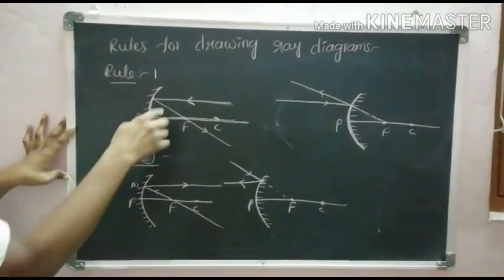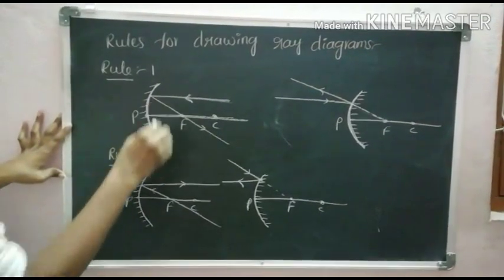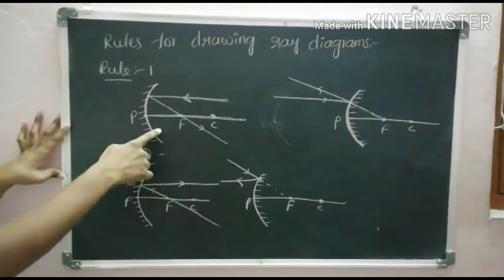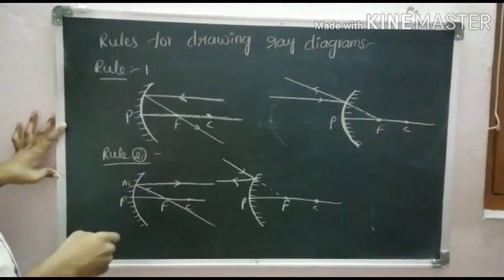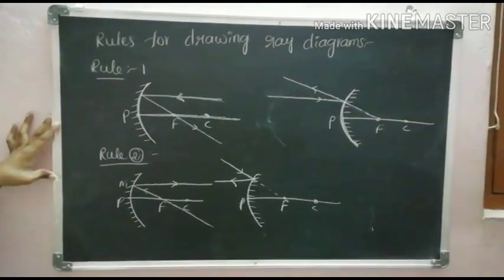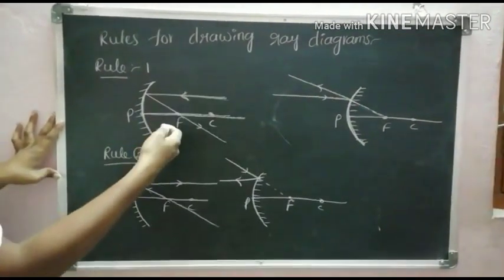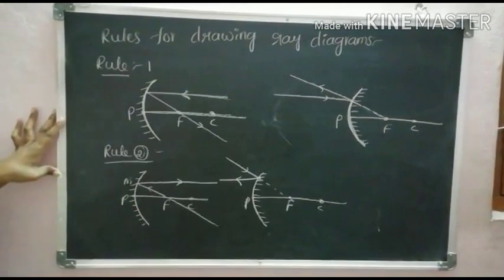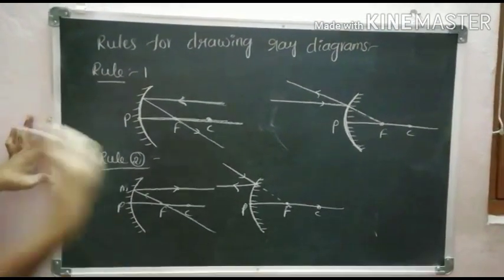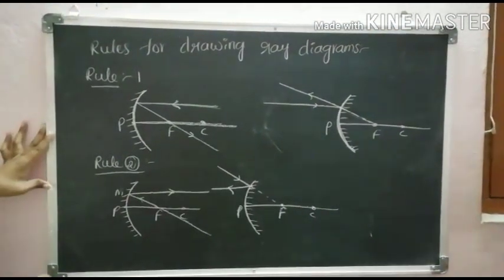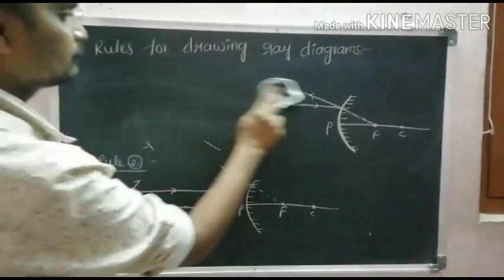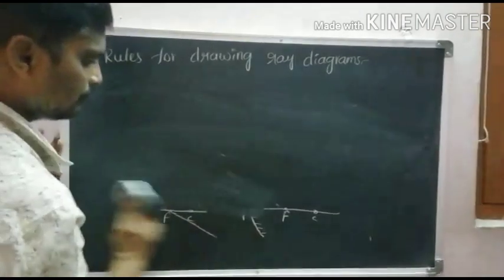Next, the rays which are very close to the principal axis are said to be paraxial rays. The rays which are far from the principal axis are said to be marginal rays. These two are very, very important: paraxial rays and marginal rays. And what is rule 3?